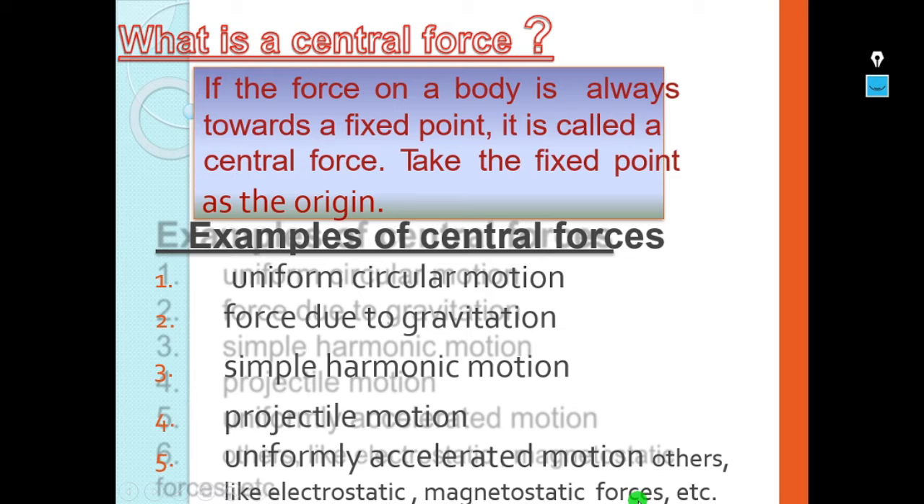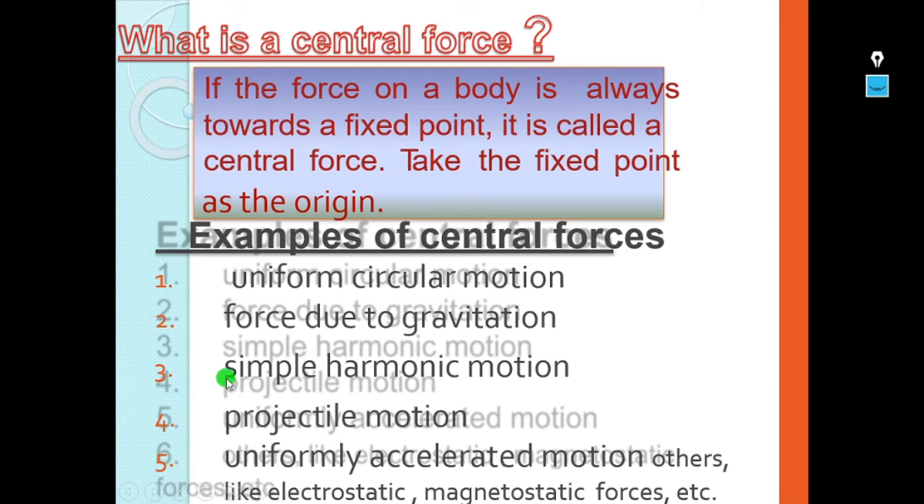A central force can also be defined as a force which always acts on a particle or body towards or away from a fixed point, but whose magnitude depends only on the distance from the fixed point. So the point which we are taking as origin, the force on a body is always towards or away from that fixed point only. Then we call such forces central forces. Examples of central forces I have given here.